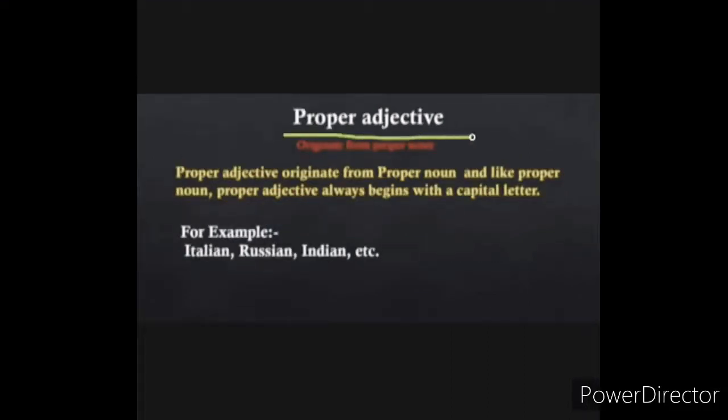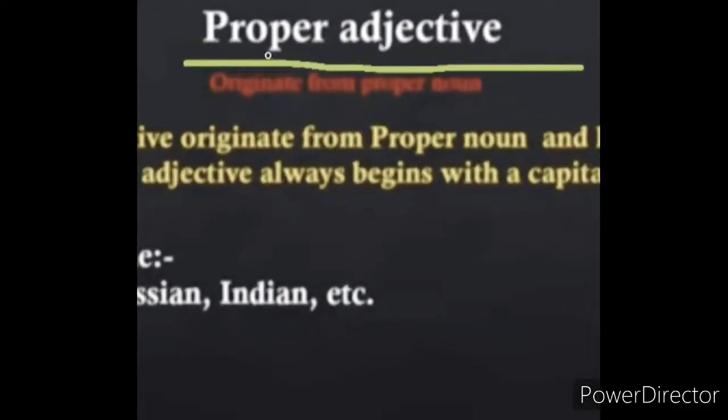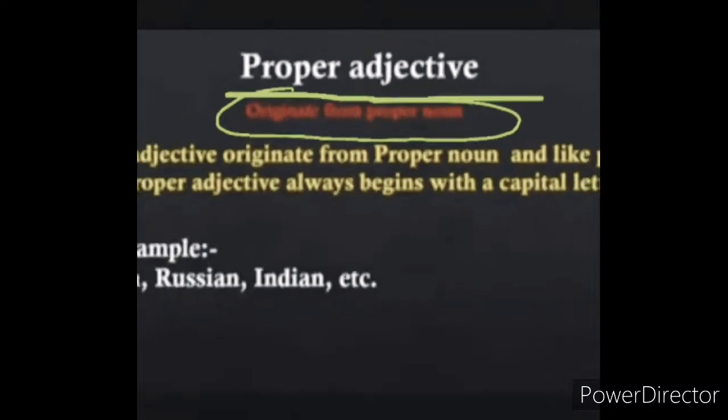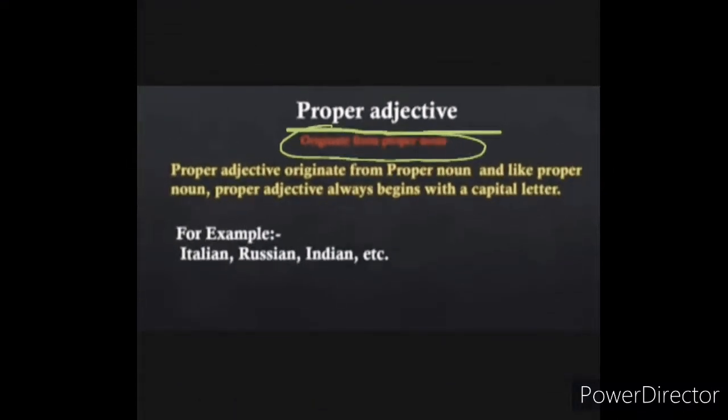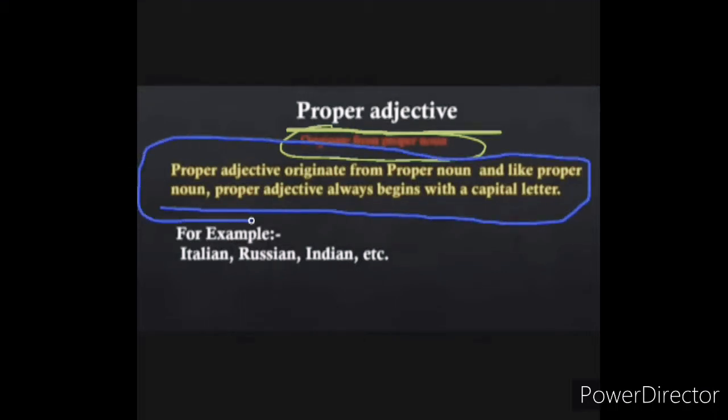And now proper adjectives. Proper adjectives originate from proper nouns, and like proper nouns, proper adjectives always begin with a capital letter.